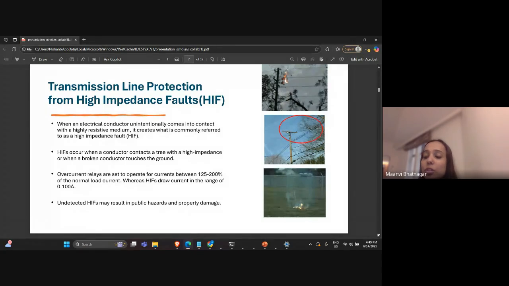And they pose a danger in the transmission system, because if a live wire falls on the ground or touches the ground, then a person may get electrocuted if they are standing near it. And as the current value is also very low, the breaker doesn't detect it easily, so it is dangerous.